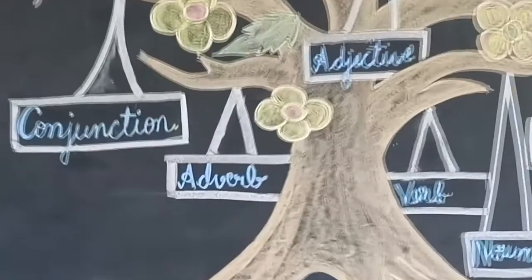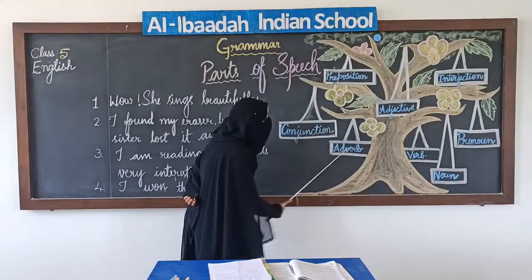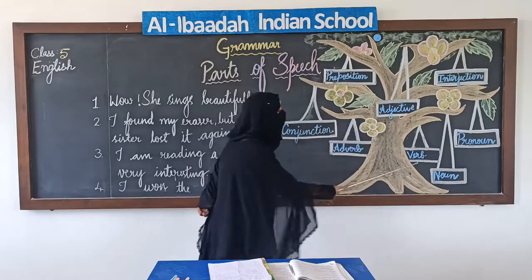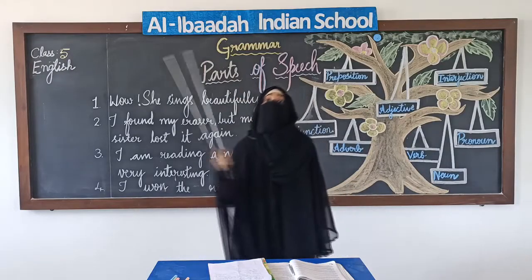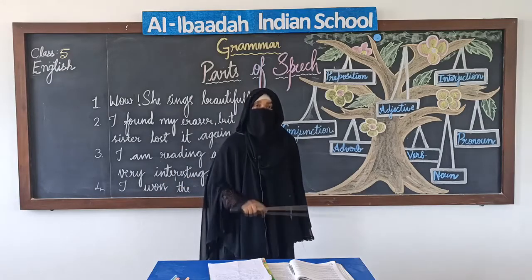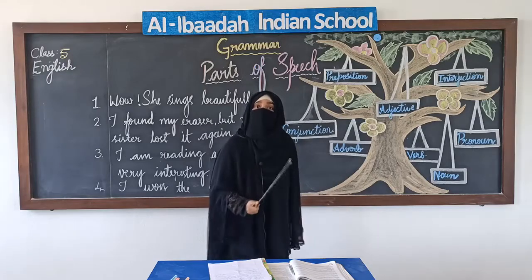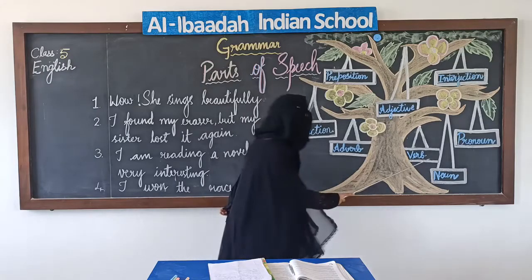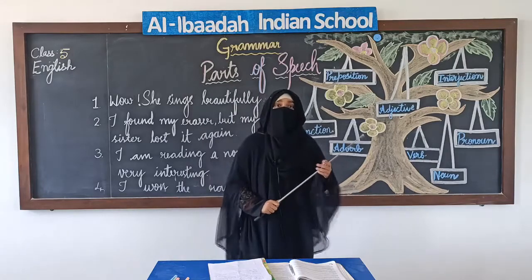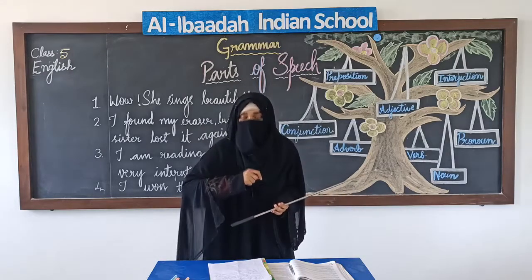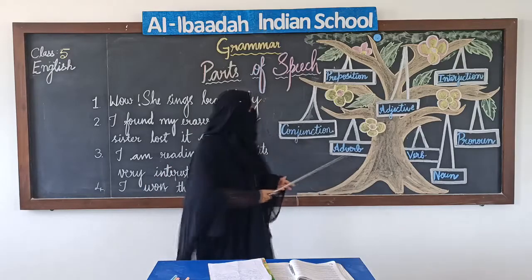What do you mean by adverb? See, in this word itself you have the word verb. That means adverb is connected to verb. The words that describe verb are known as adverb. For example, she writes very quickly. Quickly is an adverb.